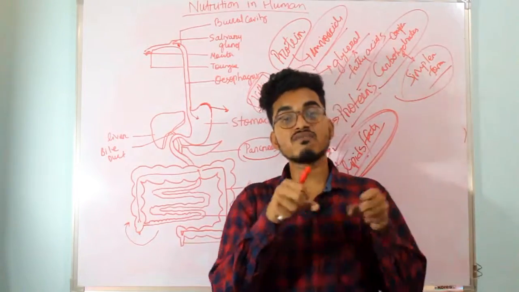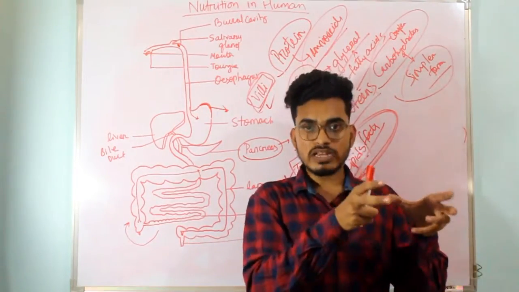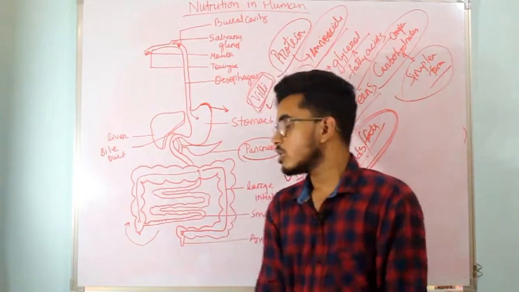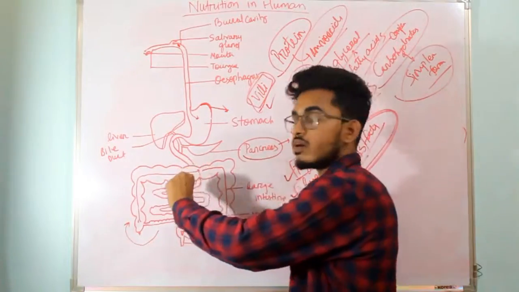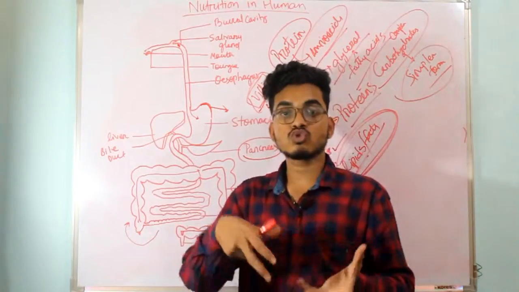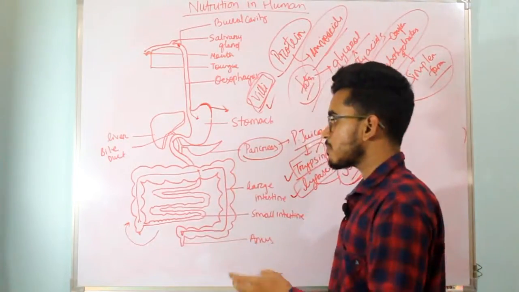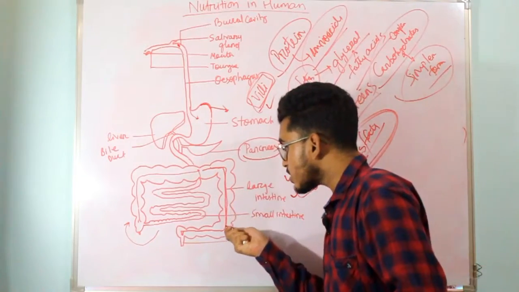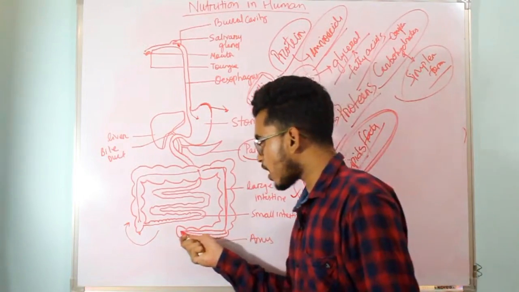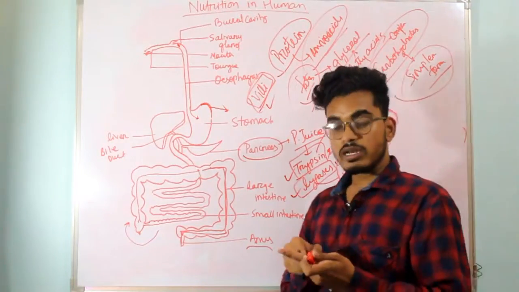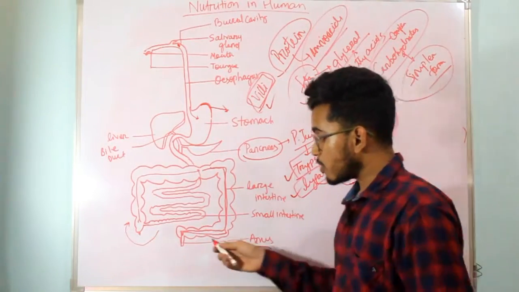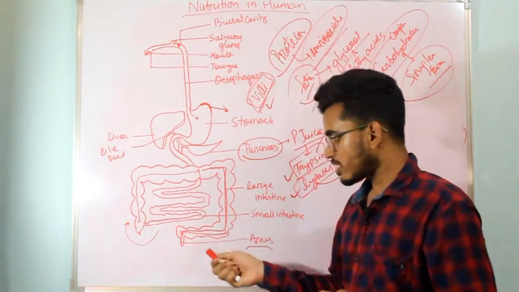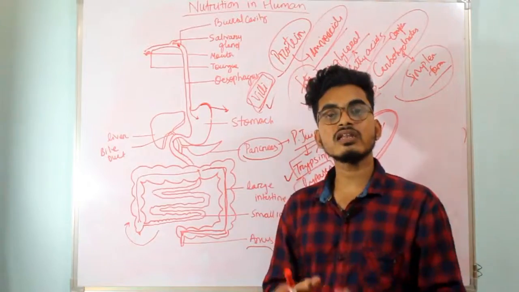Basically, those villi absorb all the excessive water from the waste material and make the waste material more concentrated. So excessive water will be absorbed through the villi of the large intestine. Now the waste material is concentrated, and the concentrated waste material will be removed through the anus. This removal is controlled by a muscle, the anal sphincter.